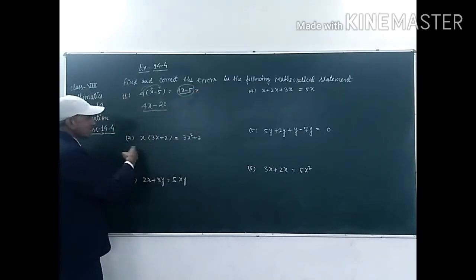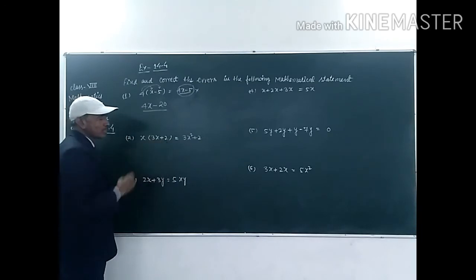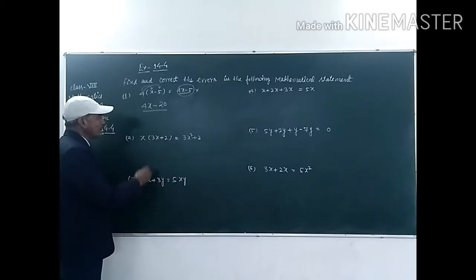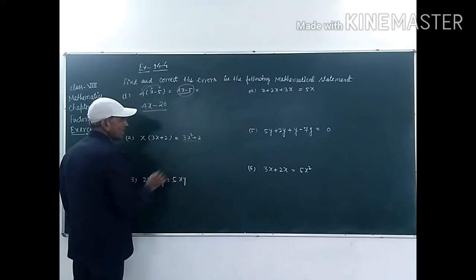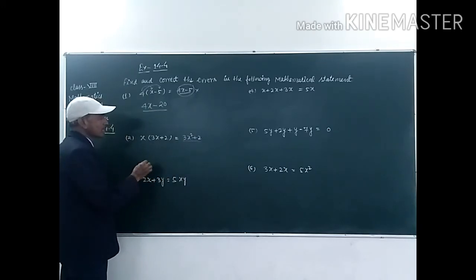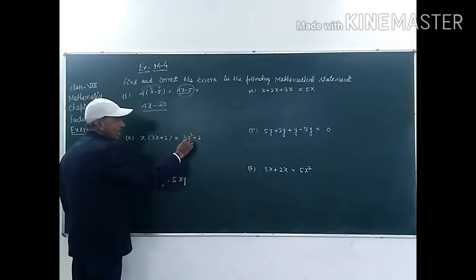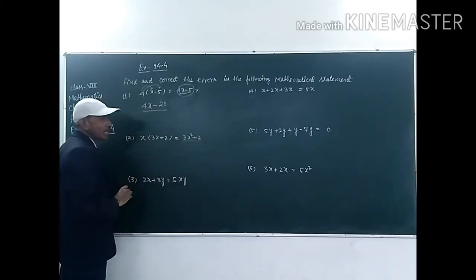And this is the second question, student. In this, x into 3x plus 2 is equal to 3x square plus 2. In this question, student, it is also incorrect, because 2 is in the bracket and we have to multiply this x with 2. हमको x को 2 से मल्टीप्लाई करना है, स्टूडेंट, बट आंसर जो दिया गया है उसमें x को 2 से मल्टीप्लाई नहीं किया गया.